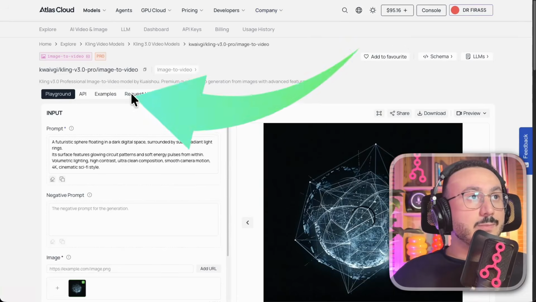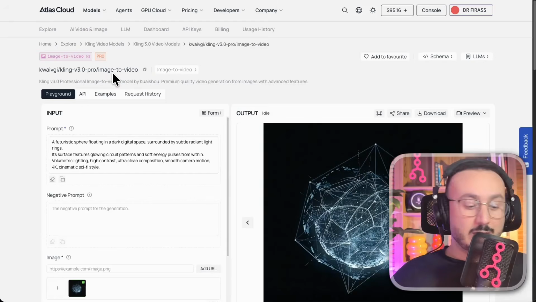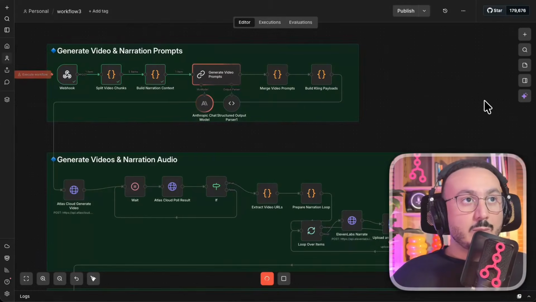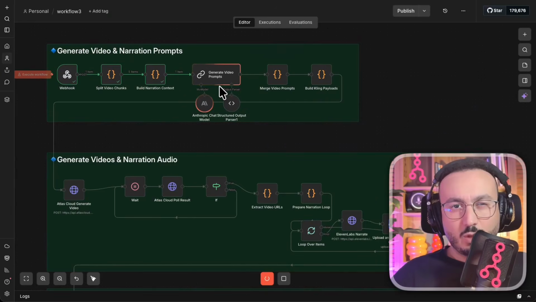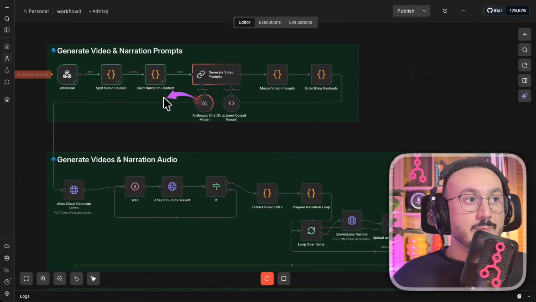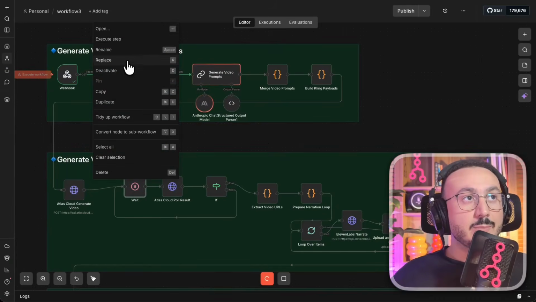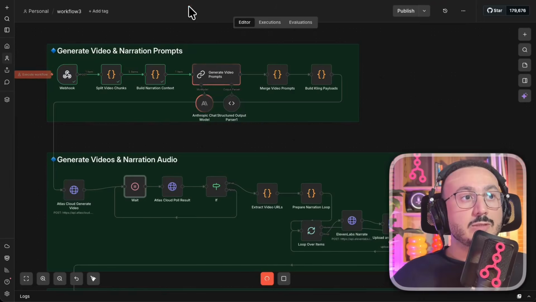So there you have it. It's actually the 3.0 Pro model that will turn images into videos. So I'm going back to my workflow. That's normal. So here it's going to take a bit more time because it's a little complex. The creation process takes time. It's really an extremely precise description. And you'll see that here with Atlas for video generation, I've set an 11-minute waiting time. That's the minimum required afterwards for it to be processed.